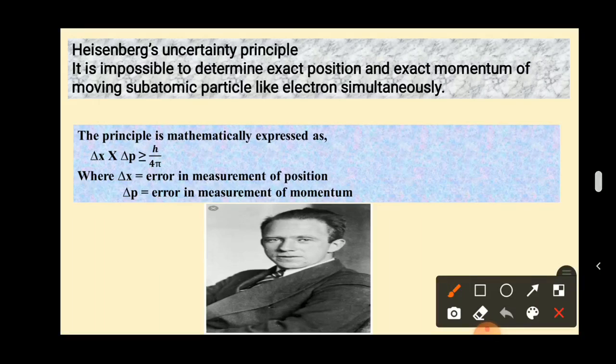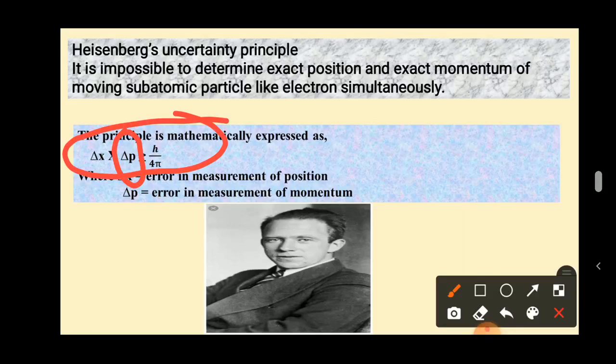And error in measurement of the position is delta X.